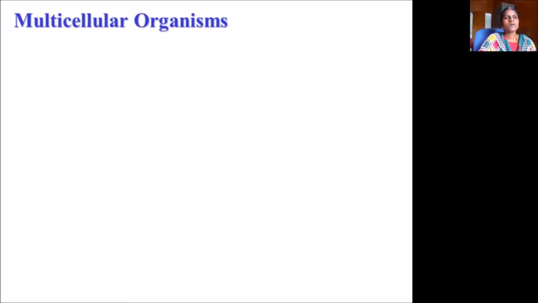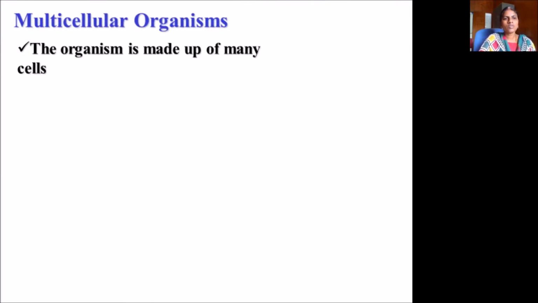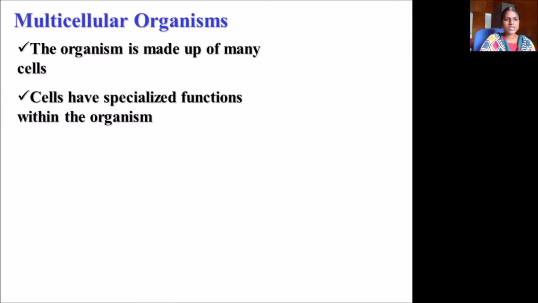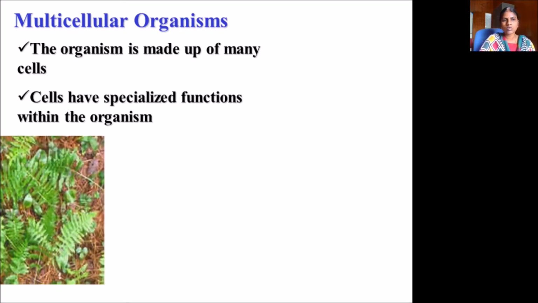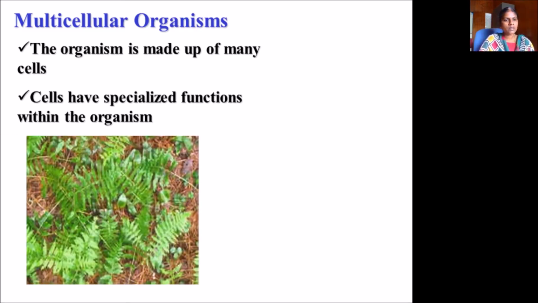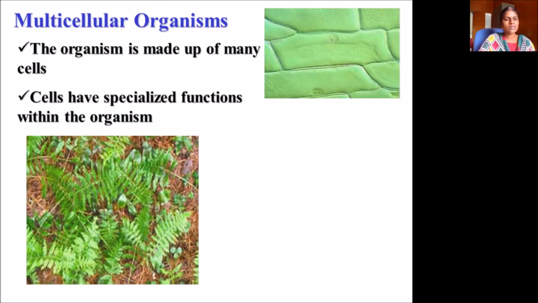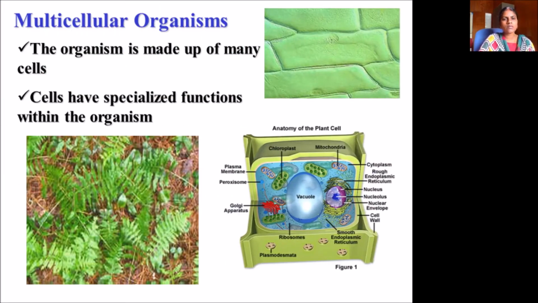Multicellular organisms are organisms made up of many cells. Cells have specialized functions within the organism. So you can see here a bryophyte. It's a nephrolepis plant. In that you can see the leaf. If you see a close picture, you can see the plant cells. So this has multiple plant cells in it.